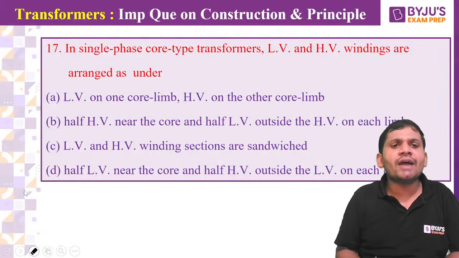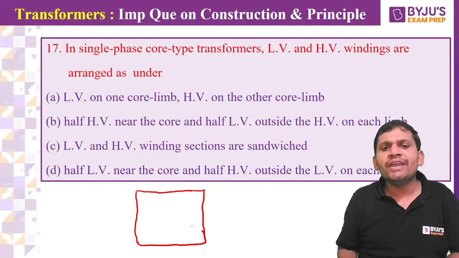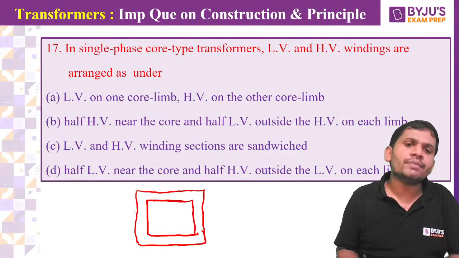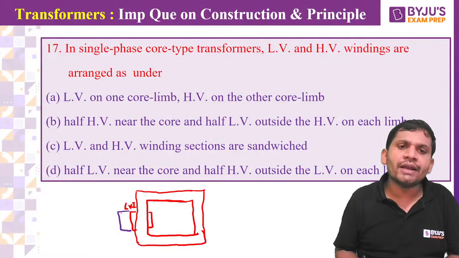Why is interleaved or concentrated winding preferable? To reduce the leakage flux. And always LV is placed nearer to the core. There are so many advantages. If LV is nearer to the core, HV is outside. That's why we first place the LV insulation. This is LV insulation. Next, what can you place, students? The LV winding. First LV insulation, next LV winding.